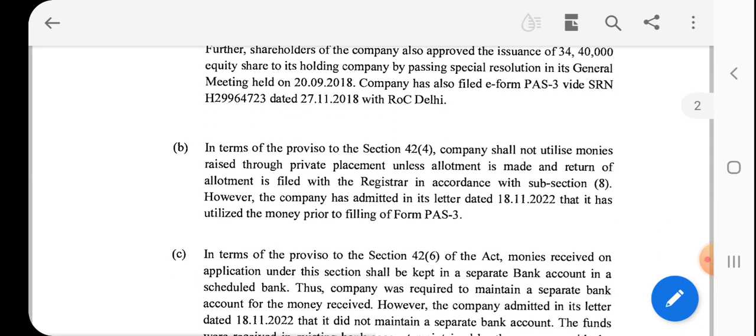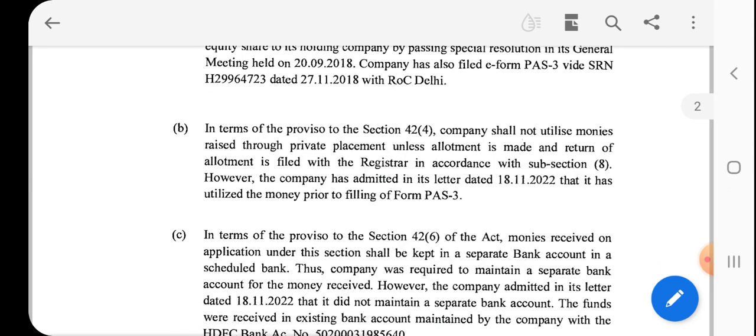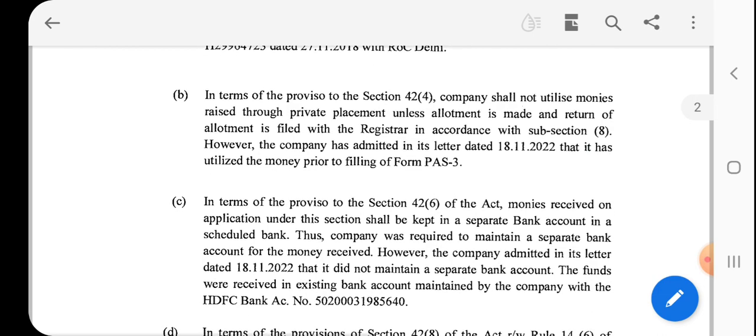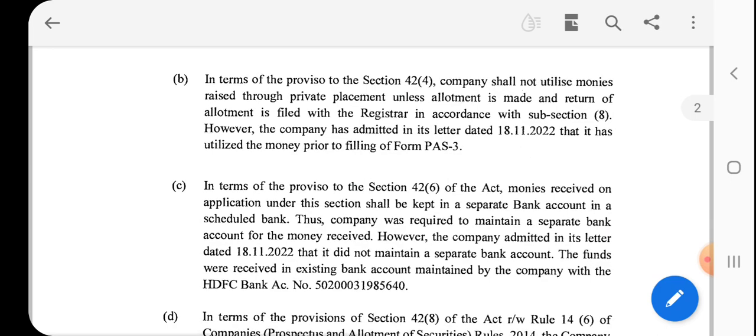In terms of the proviso to Section 42 subsection 4 of the Companies Act, the company shall not utilize money raised by private placement unless allotment is made and return of allotment is filed with the ROC under subsection 8. However, the company has admitted in its letter dated 18th November 2022 that it has utilized the money prior to filing of Form PAS 3.